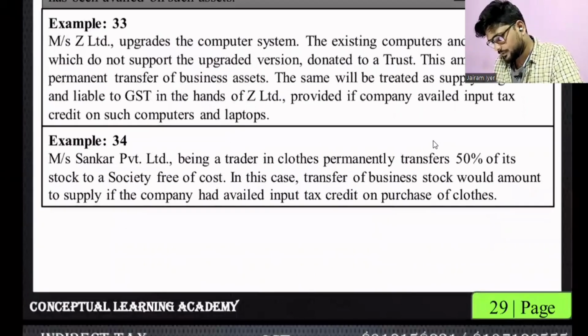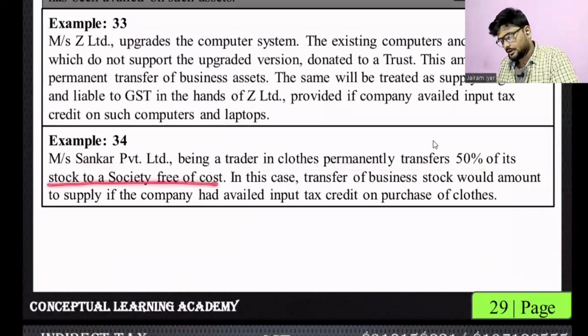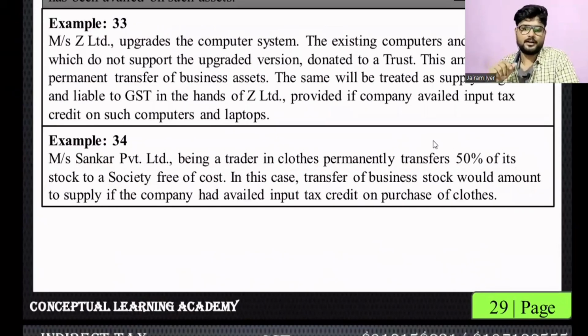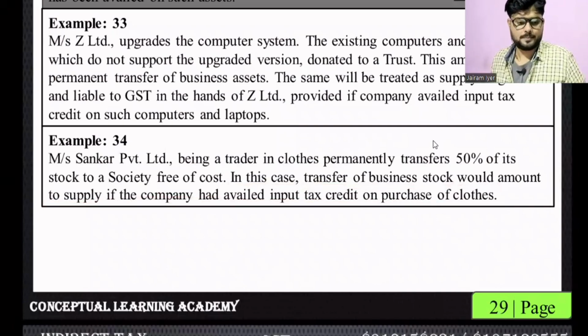Next example, Messrs. Sankar Private Limited, being a trader in clothes, permanently transfers 50 of its stocks to a society free of cost. Correct? Now, what will it be? It is a permanent transfer of business asset or stock. Correct. The condition will be that if input tax credit has been availed, then GST will arise. If not, then not. Correct? In this case, transfer of business stock would amount to supply if the company had availed ITC on purchase of goods.